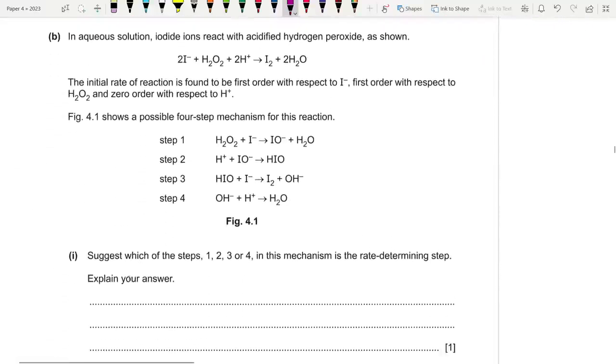In aqueous solution, iodide ions react with acidified hydrogen peroxide as shown. The initial rate of reaction is found to be first order with respect to iodide, first order with respect to hydrogen peroxide, and zero order with respect to H+. Okay.